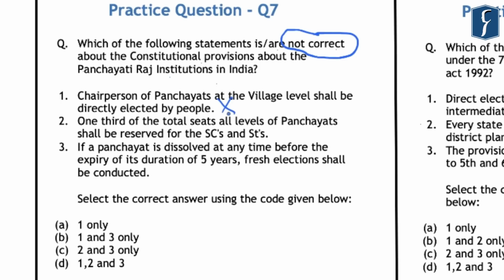Further, regarding the reservation of seats in the Panchayati Raj institutions, you should note that the reservation of seats for the scheduled castes and scheduled tribes in every panchayat should be provided in proportion of their population to the total population in the panchayat area. And further, the state legislature shall provide for the reservation of offices of chairperson in panchayats at the village level or any other level for the SCs and the STs. And there is no foundation for reserving 1/3 of the seats of the panchayats for the SCs and STs. And hence, this statement given here is also incorrect.